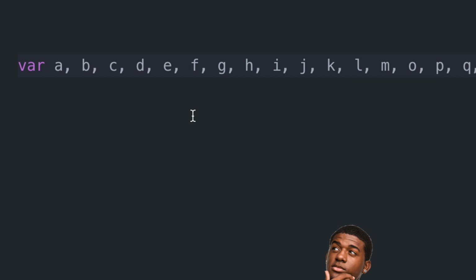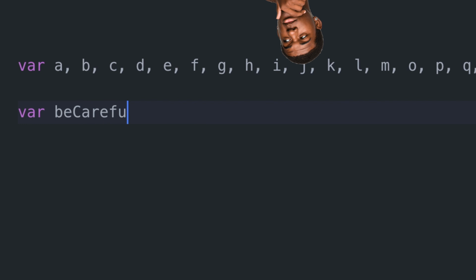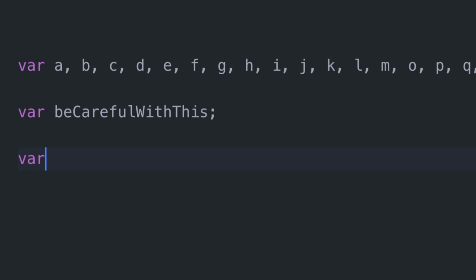So the problem here is the variable naming. If I want to create a program using these variables, I'm going to very quickly forget what value A is or what value Q is. And the same goes, if not more, for any other person that wants to look at the code that I've written. Bad variable naming can take many forms, such as calling something "be careful with this." Yeah, I know that variable is important, but why should I be careful with this?